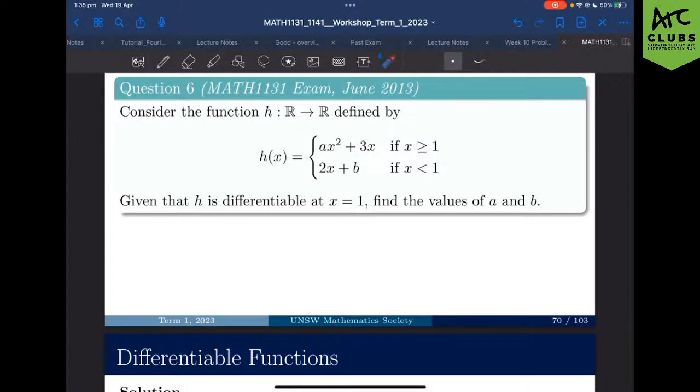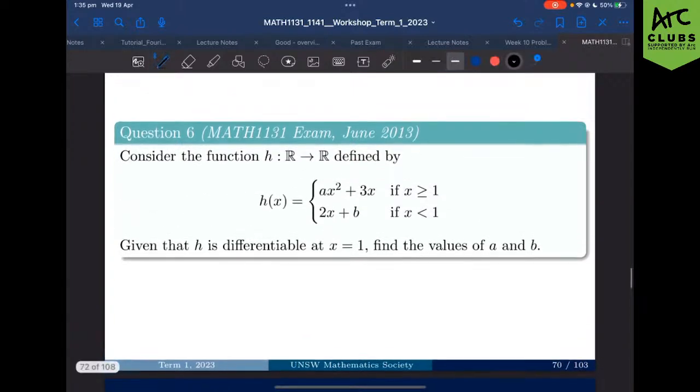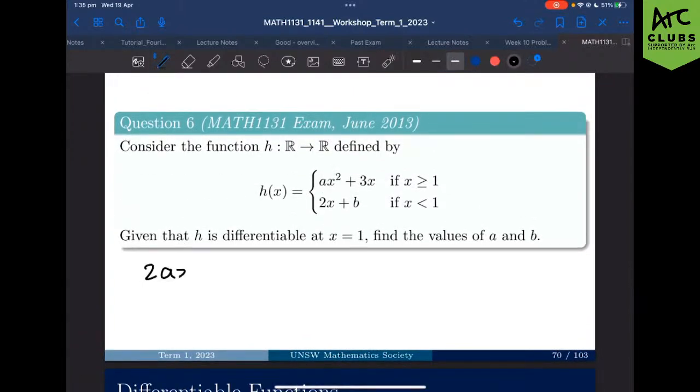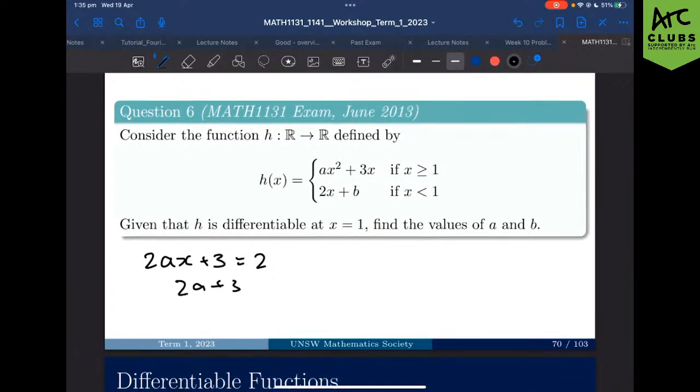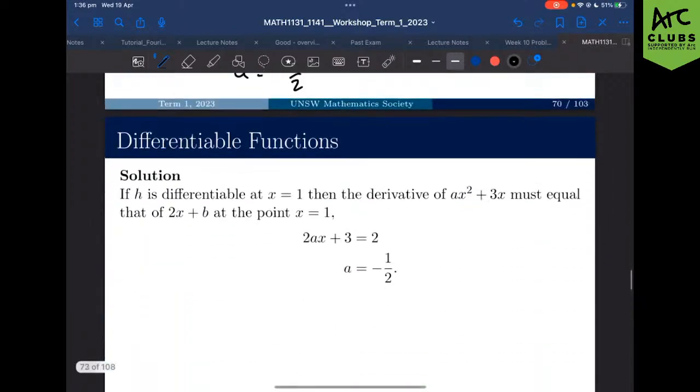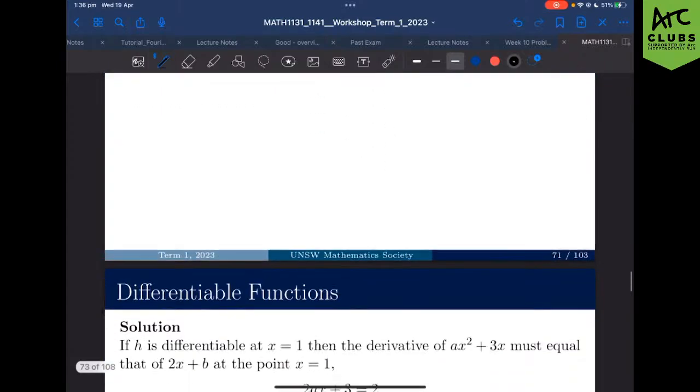So for our first function, if we differentiate that, we're naturally going to end up with 2ax plus 3. And for our second function, if we differentiate that, we're going to end up with 2. And can you guys see how x is going to equal 1 when we substitute that in? That's going to give us 2a plus 3 equals 2. And can you guys see how very quickly, very easily, you can solve this and find a value for a? Half the question is already done, right? But how do we actually find a value for b?